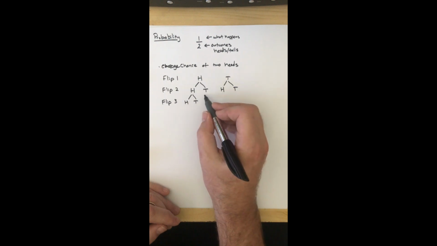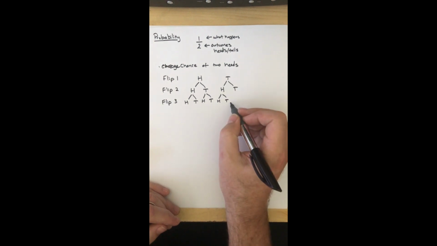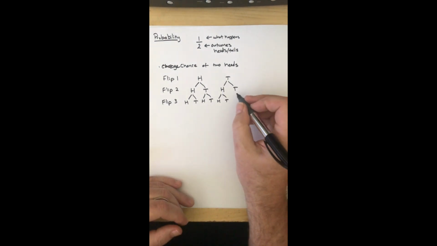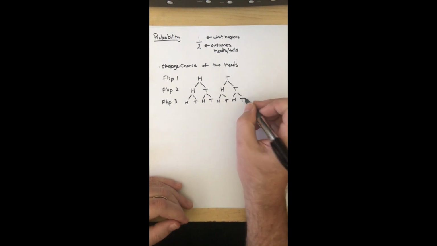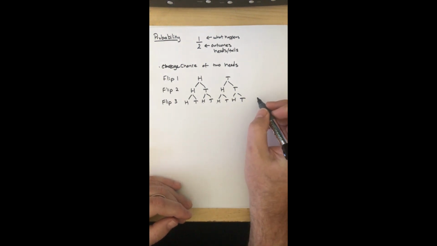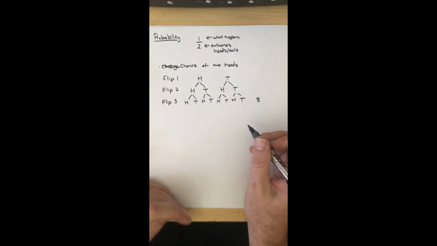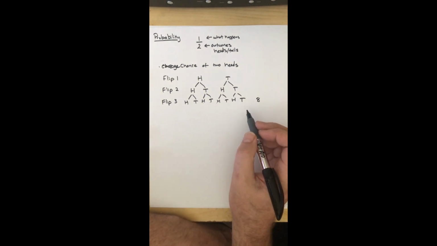If I had gotten heads followed by tails, well, I could get heads on the third flip, or I could get tails. Same thing over here. Tails, heads, heads, or tails, heads, tails. Those are the outcomes with three flips. Or I could have gotten tails, tails, heads, or the very rare tails, tails, tails. Now if we count, there's 1, 2, 3, 4, 5, 6, 7, 8. There are 8 possible outcomes. Now, of course, I could draw this tree map every single time, but it's going to get bigger and kind of harder to contain.